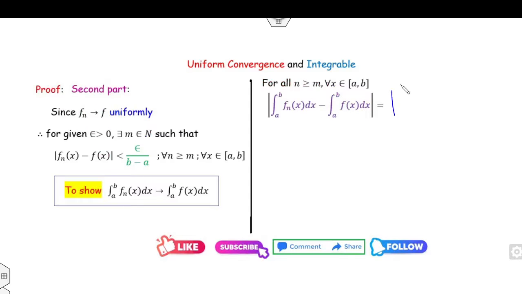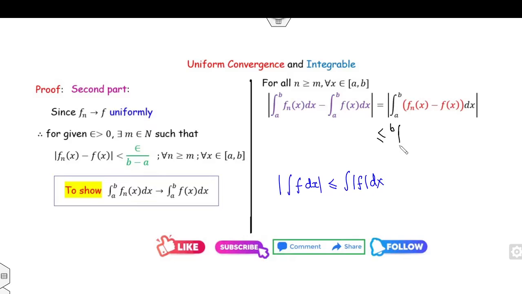Fine. I can start from the left-hand side. How can you write that? I can say it's the integral from a to b of f_n(x) minus f(x) dx. Now we all know the integral of f dx is always less than or equal to the integral of the modulus of f(x). I can use the same quantity. It is less than or equal to the integral from a to b of |f_n(x) minus f(x)|.